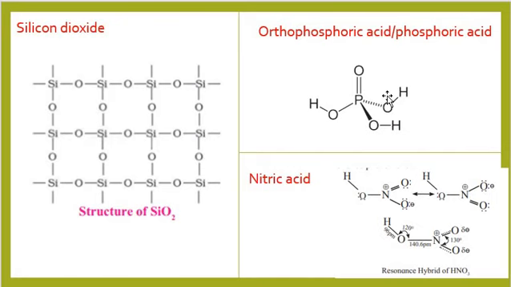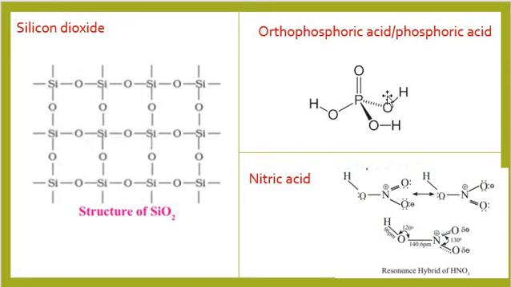Then orthophosphoric acid or phosphoric acid, formula is H3PO4. Phosphorus forms a number of oxy acids, and this is one of the oxy acids of phosphorus, and it is a strong non-toxic mineral acid. It contains 3 ionizable acidic hydrogens, and the central phosphorus is tetrahedral.